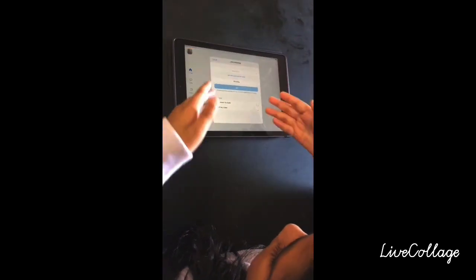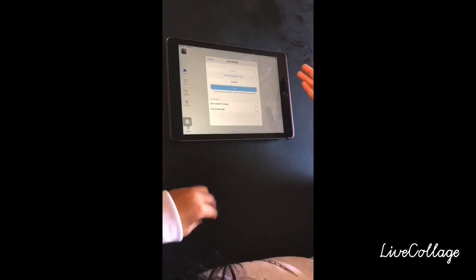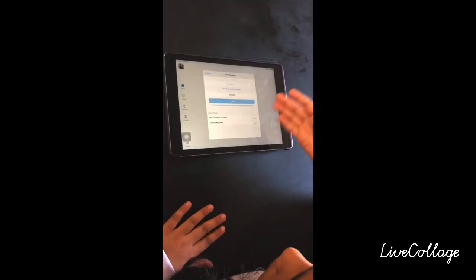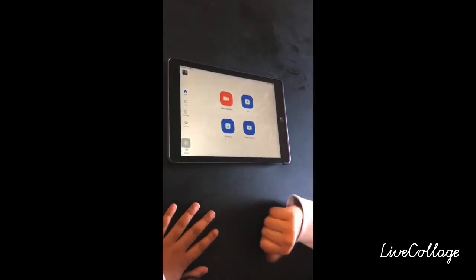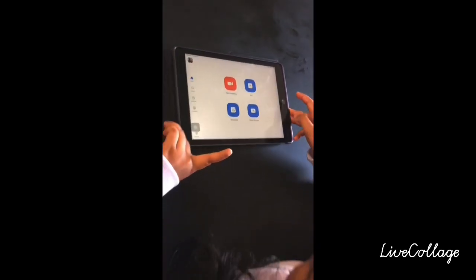So it says don't connect to my audio. That means nobody can hear you. And turn off my video. If you do this, your video is off. Okay? And now I'll show you the third and final way.